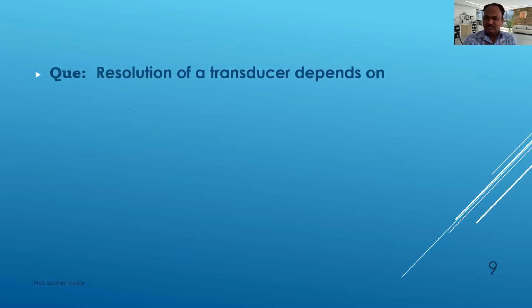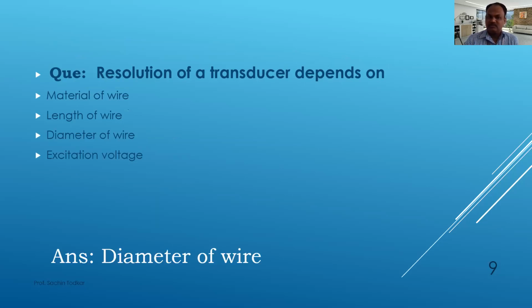Next question, the resolution of transducer depends on. The resolution of transducer depends on material of wire, length of wire, diameter of wire, or excitation voltage. So normally resolution of transducer depends on the diameter of wire, because if diameter varies, the transducer will change its output signal.